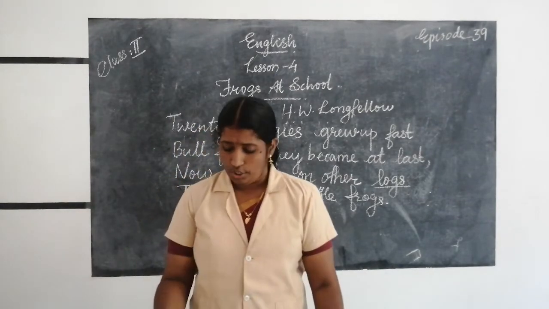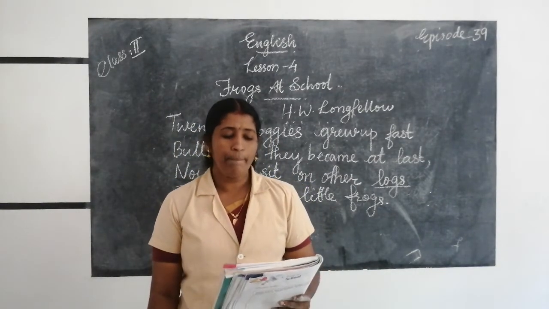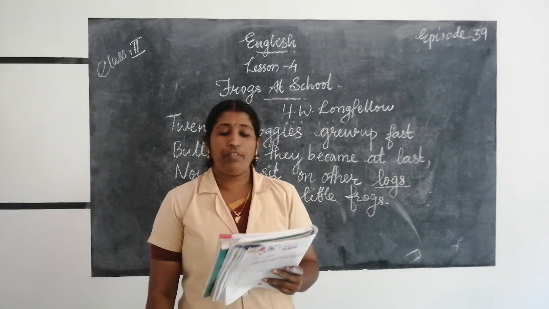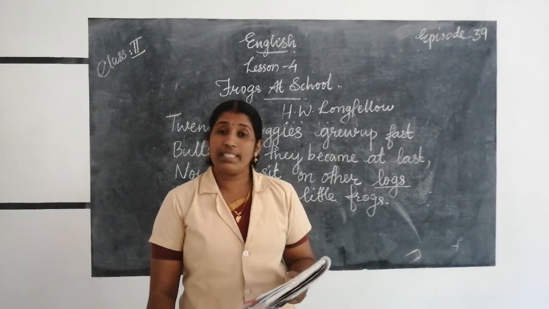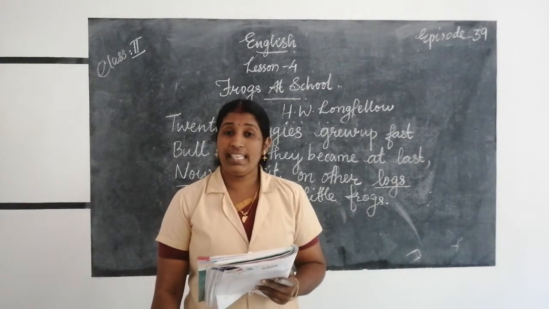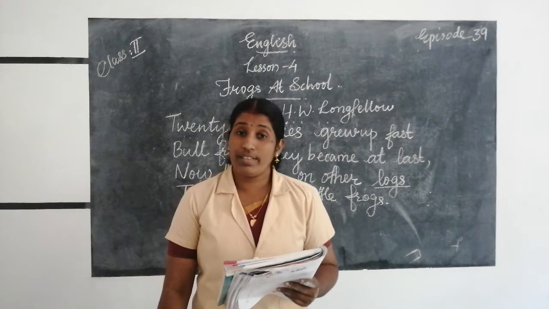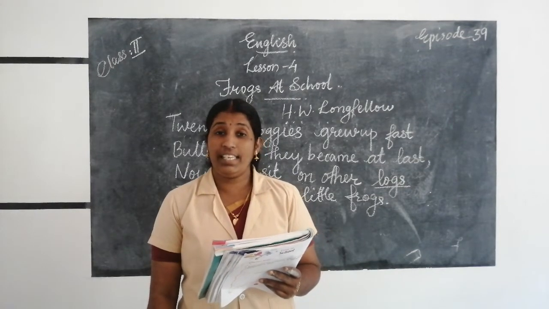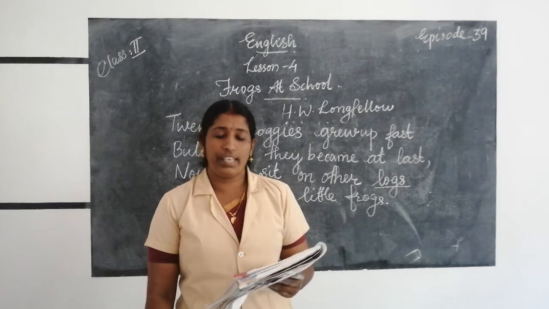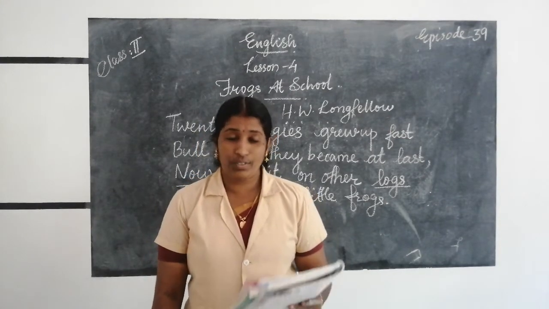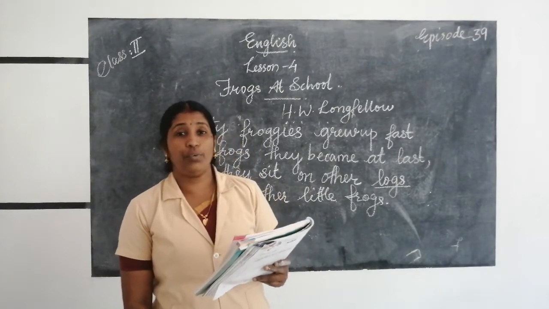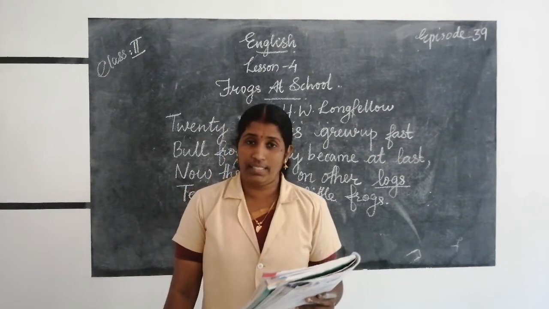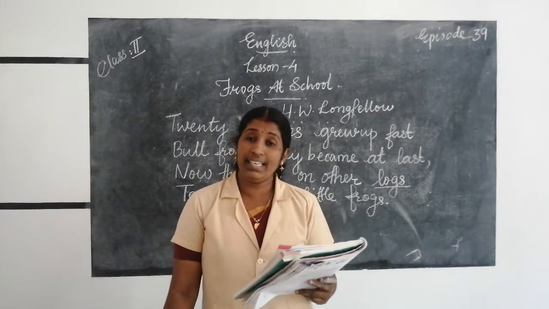Okay, I'll read it once again. You please listen. 20 froggies went to school. You say with me, recite with me. 20 froggies went to school, down beside a rushing pool. 20 little coats of green, 20 vests all white and clean. We must be in time, said they. First we study, then we play. That is how we keep the rule when we froggies go to school. 20 froggies grew up fast. Bullfrogs they became at last. Now they sit on other logs, teaching other little frogs.